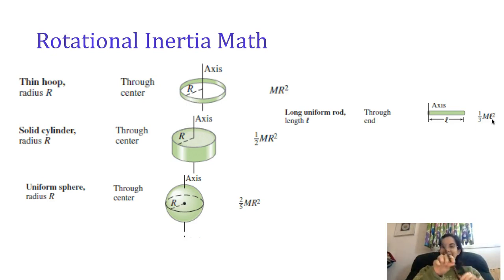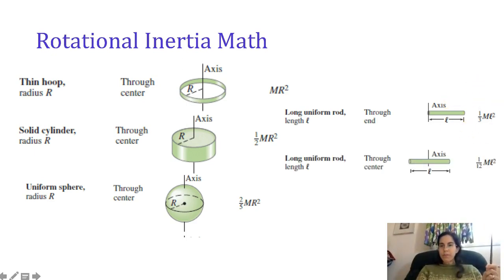This is a lot easier to twirl around than this. If anything, this is harder to twirl. It's much easier to balance. How much easier? 4 times as much. Calculus takes us from 1/3 ml squared all the way down to 1/12 ml squared.